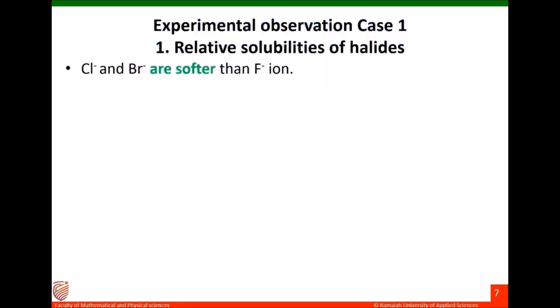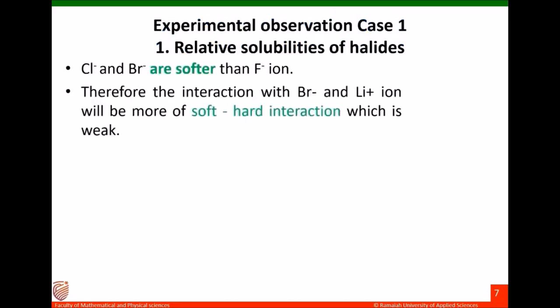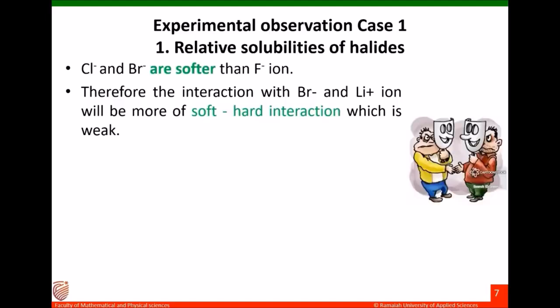Chloride and bromide ions are softer than fluoride ion, because we know that in the halogen group from top to bottom soft character increases. Therefore, the interaction between the bromide ion and lithium ion will be more of a soft-hard interaction, because bromide ion is soft. This soft-hard interaction is weak. These weak bonds can undergo ionization when they dissolve in water. So lithium bromide shows higher solubility and solubility product.